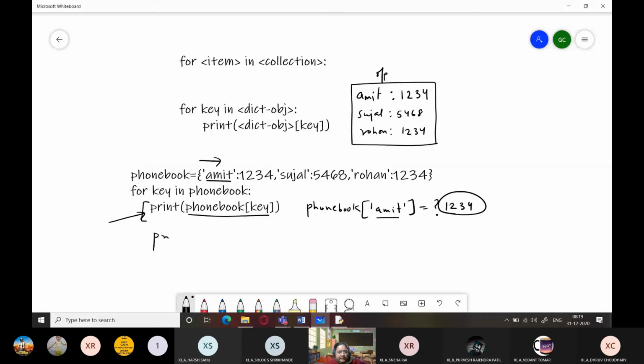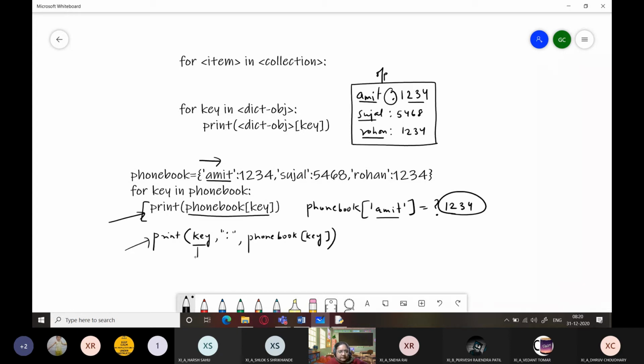You will write print. Firstly, Amit, Sujal, Rohan, all these are the keys. So you will write key here, comma. Then I want a colon in between, so I will write colon within double quotes or single quotes. And then I want the value. The value I will get by writing the name of the dictionary object followed by key. Got it? So this is what we are going to do.